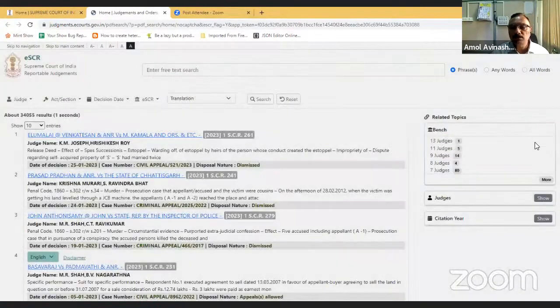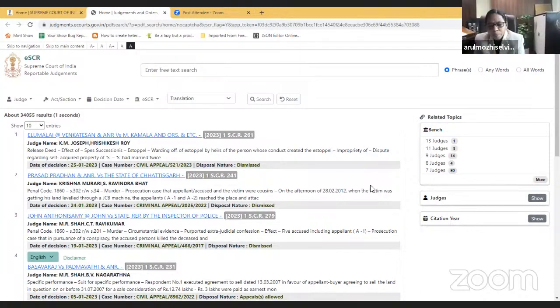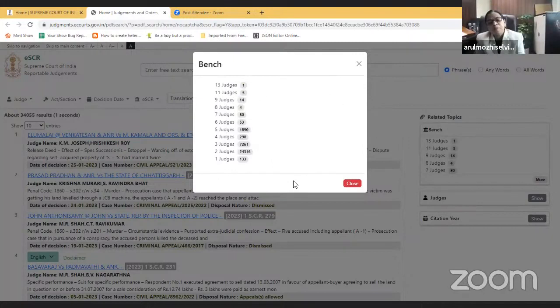So first is quorum, by 13 judges or 11 judges bench, you can search the judgment. Secondly, sir, can you show the more button, sir? Yes. See, this is the quorum wise list.